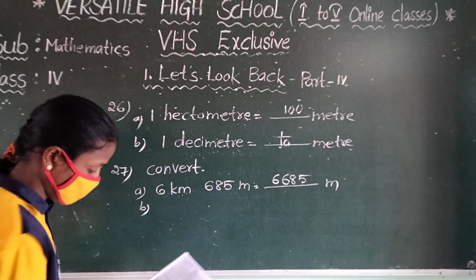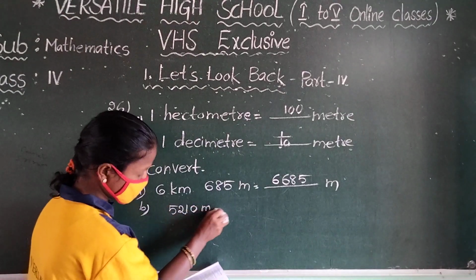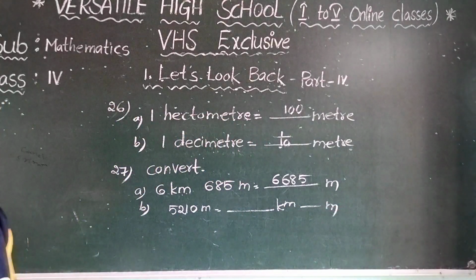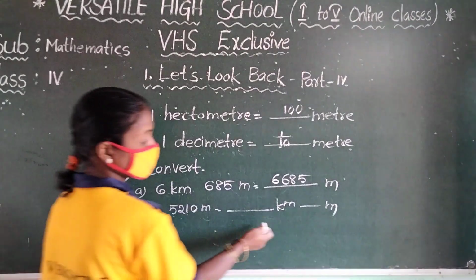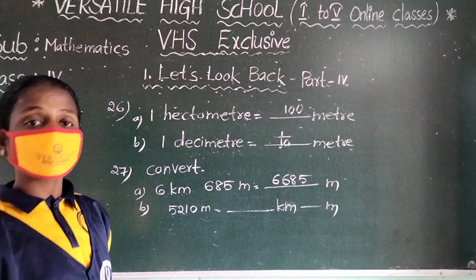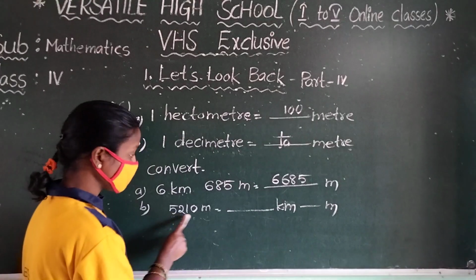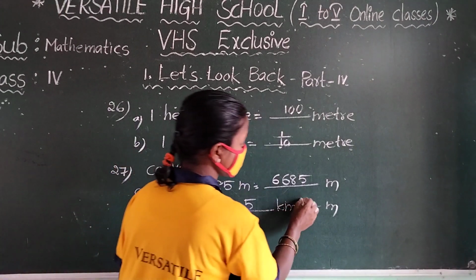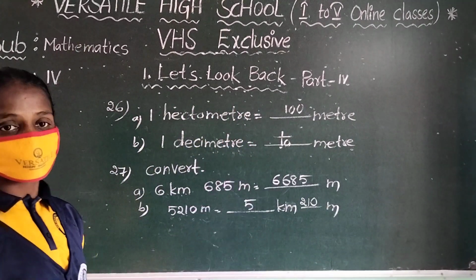Now we are going to B1. 5,210 meters is equal to dash kilometers dash meters. Here it is reversed. That means 5,210 meters we convert into kilometers and meters. Already you know that 1 kilometer is equal to 1000 meters. That means 5,000 is 5 kilometers. Remaining 210 is meters. You just have to do the remaining.